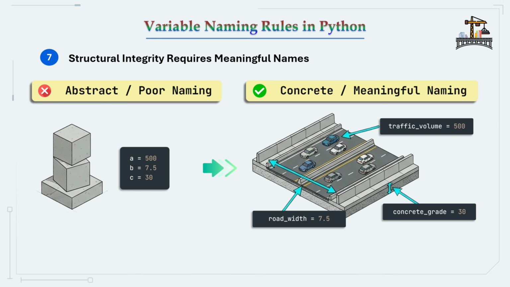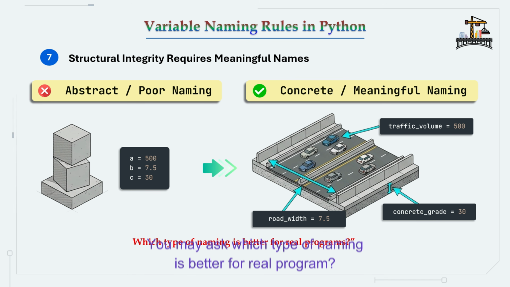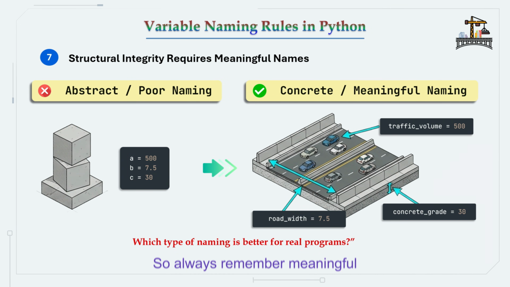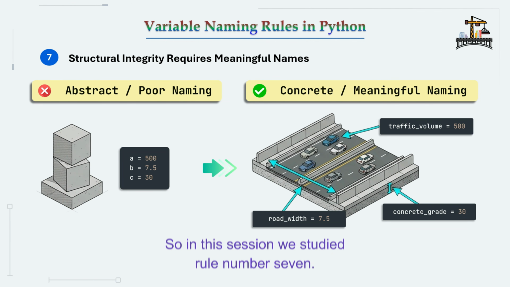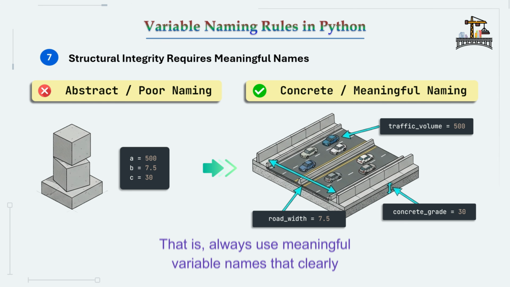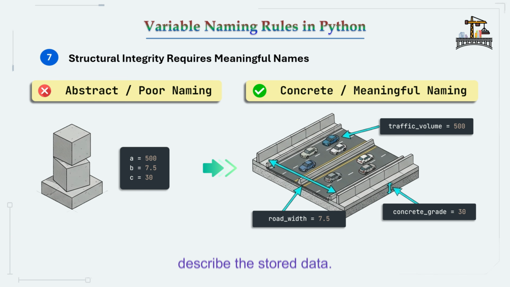You may ask which type of naming is better for a real program. So always remember, meaningful naming is always better because it helps us understand the program easily. So in this session, we studied rule number 7, that is, always use meaningful variable names that clearly describe the stored data.